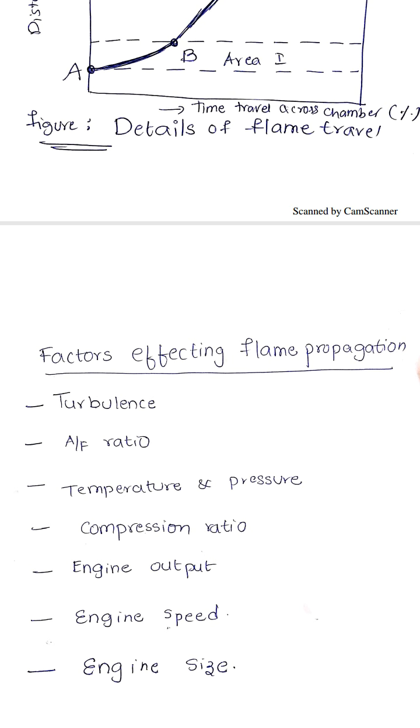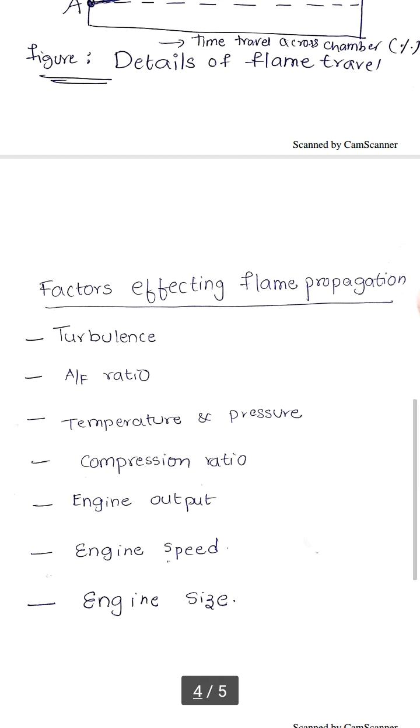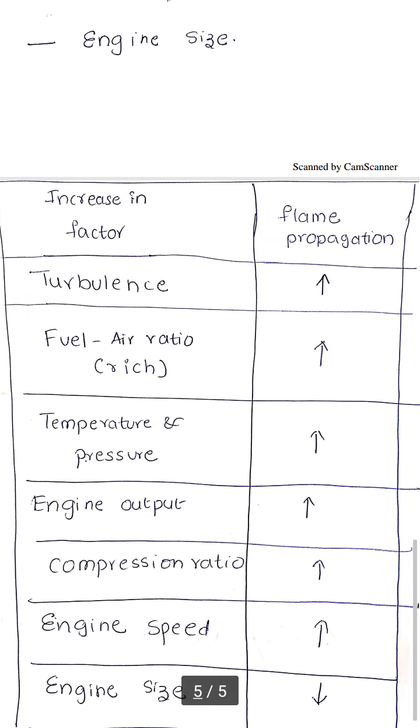Automatically, the flame is going to eat the unburnt charge very fast. So, high turbulence always increases flame propagation. I have mentioned here, increase in factor turbulence automatically increases the flame propagation, which is shown by the upward arrow mark in the table.